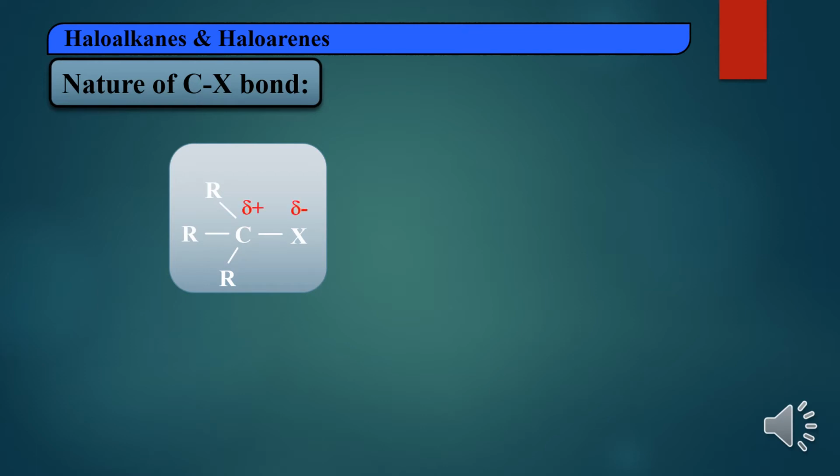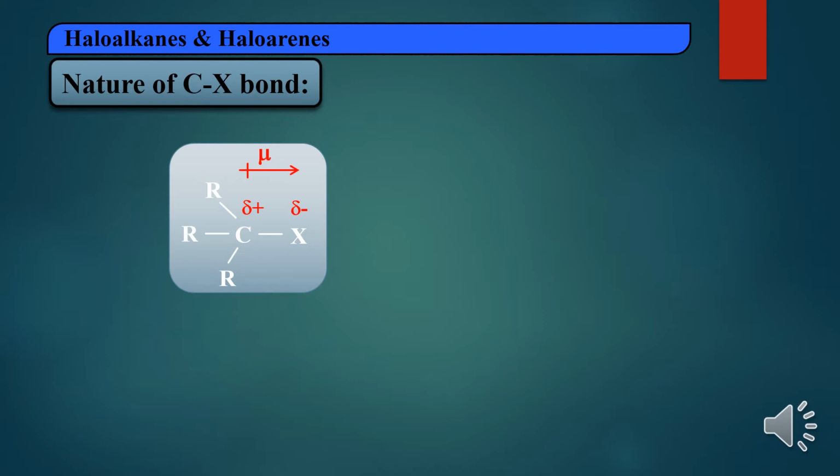Now if you compare the electronegativity of the halogen and the carbon atom, the halogen atom has more electronegativity compared to the carbon atom. We already studied that electronegativity means the attractive tendency of an atom to attract shared electrons or unshared pair of electrons. That's why the halogen will get a partial negative charge and carbon will get a partial positive charge, so we can call it a polar covalent bond.